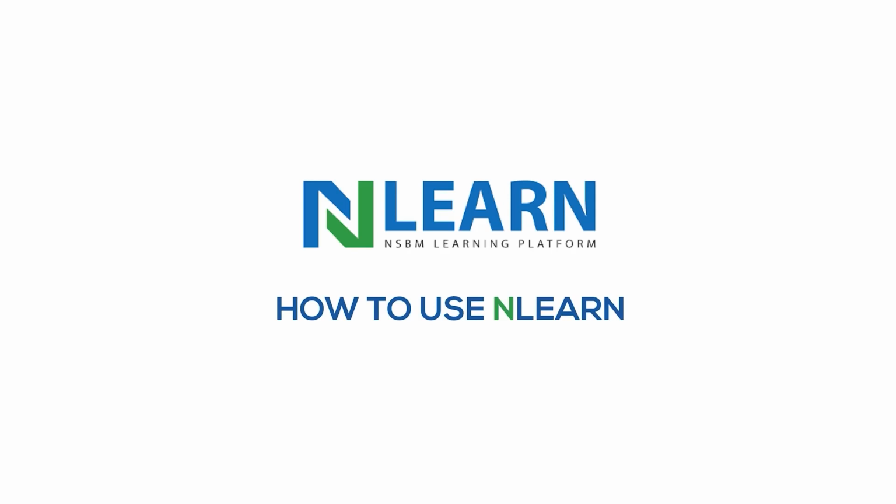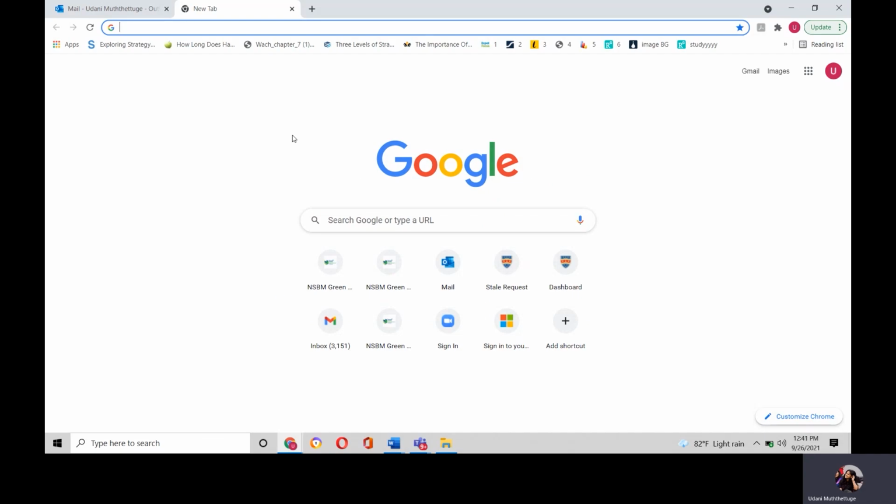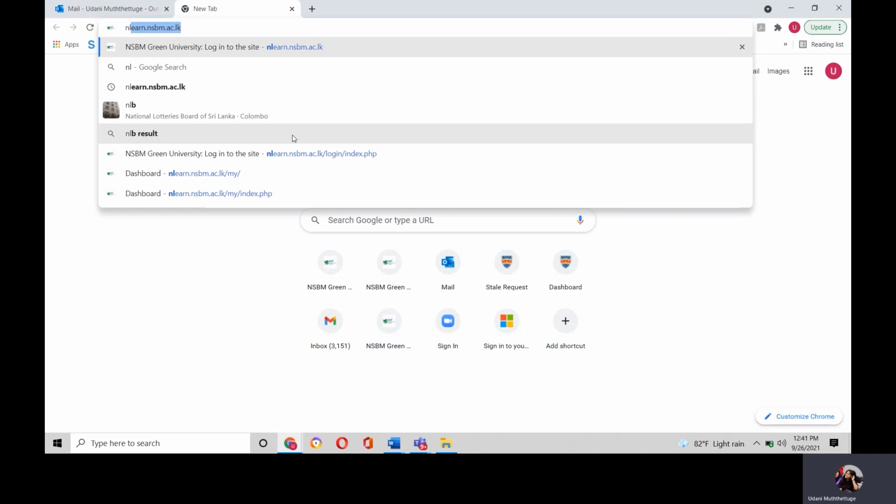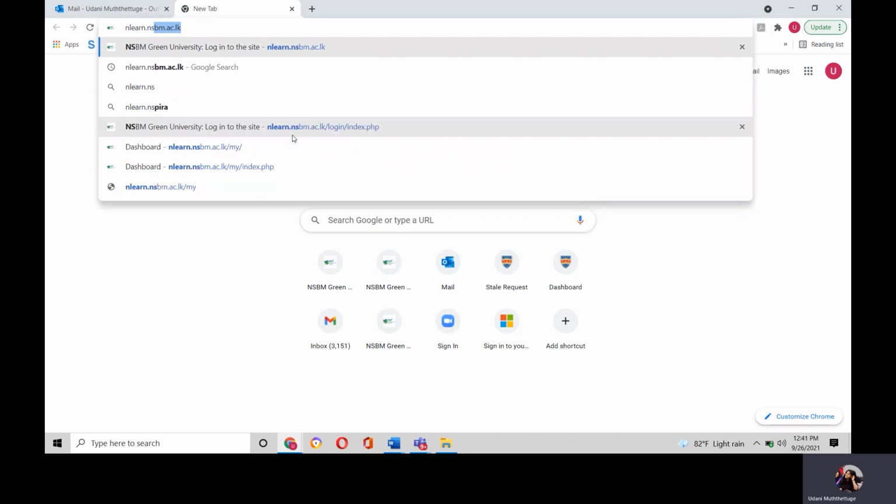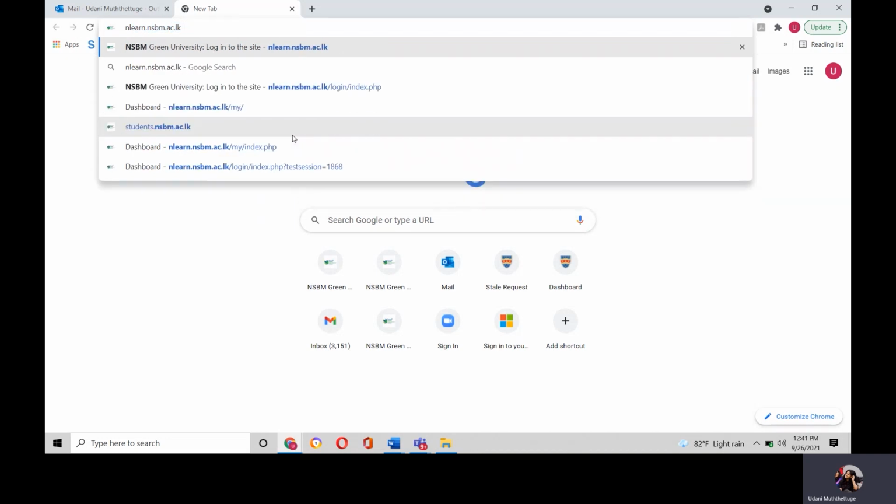The first thing that you have to do is log on to Google. Go to Google, and on the search tab, you have to type nlearn.nsbm.ac.lk.